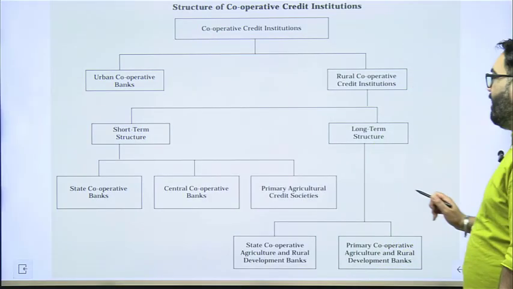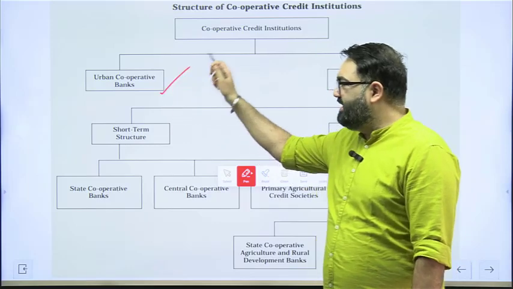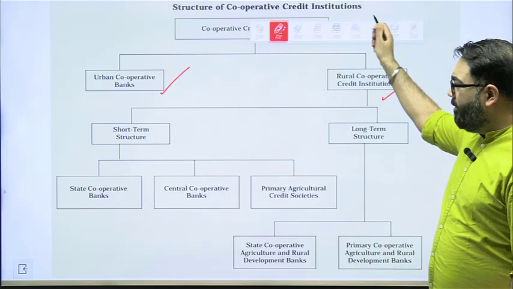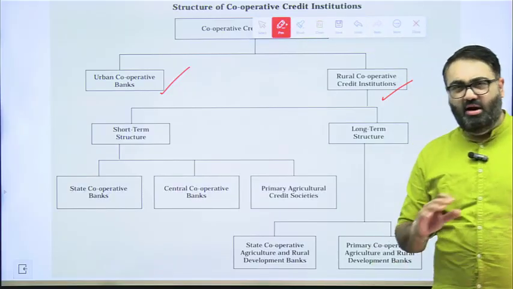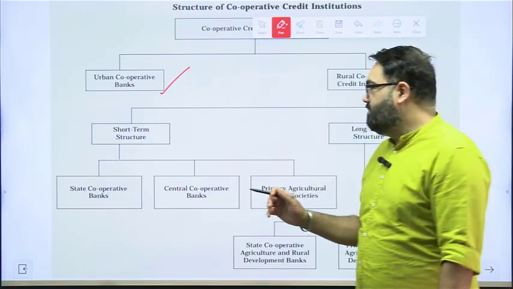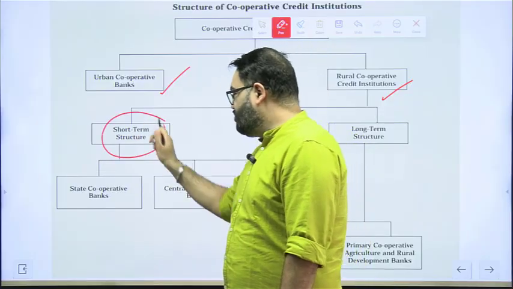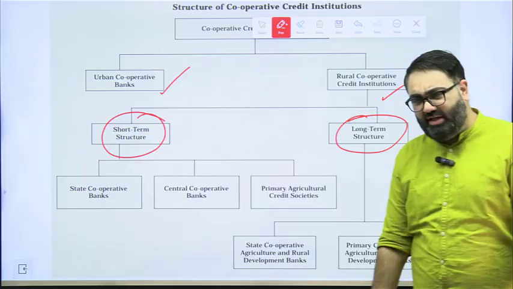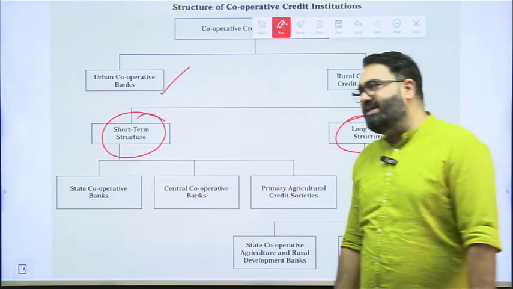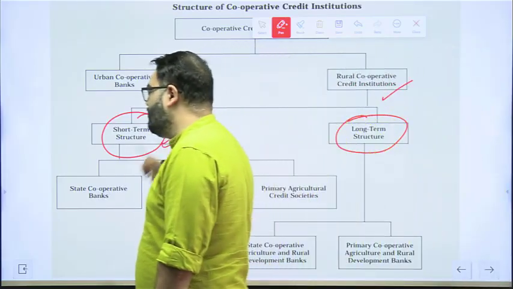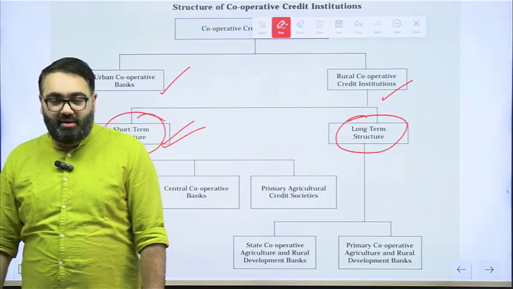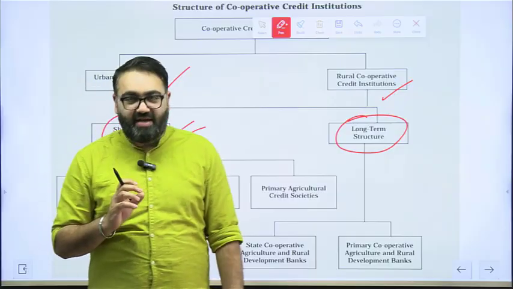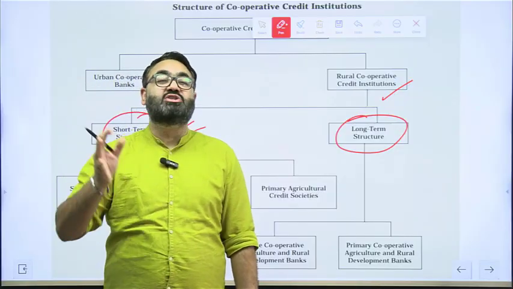As I said, there are urban cooperative banks that you will see in the cities, and there are rural cooperative banks. In the rural cooperative banks, there are two sections, one that provides short-term loans, another that provides long-term loans. Short-term loans are usually the ones farmers are more interested in, because the majority of India's farmers come in the definition of small and marginal farmers.